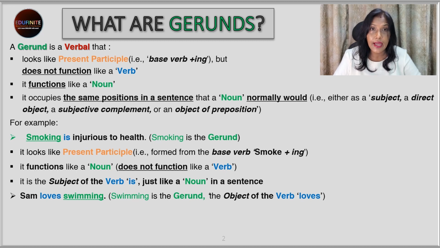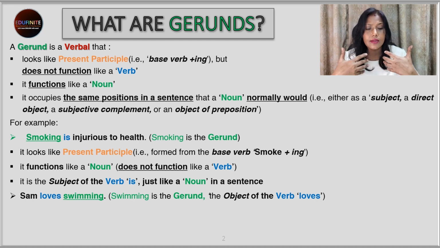The next sentence is Sam loves swimming. Now over here, we see that swimming ends with ing, and yes, it's a gerund. Why? Because it is the object of the verb loves. Now, what we see here is, it is not giving us any idea of an action taking place. Like he loves swimming as a sport. So over here, it's occupying the position of an object, just like a noun. So swimming is a gerund.